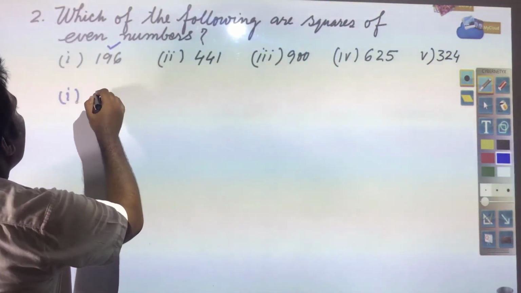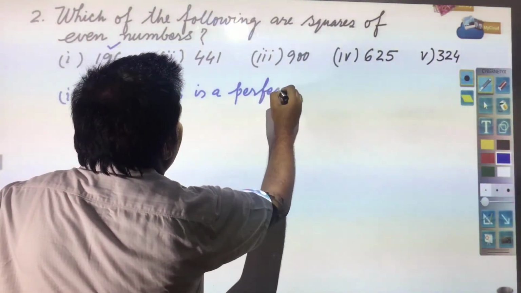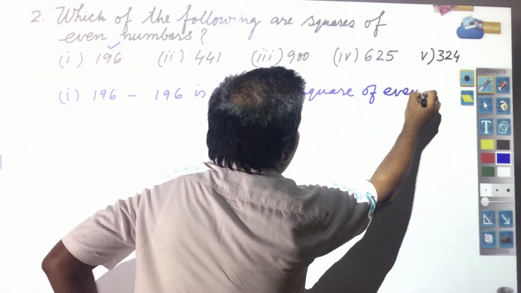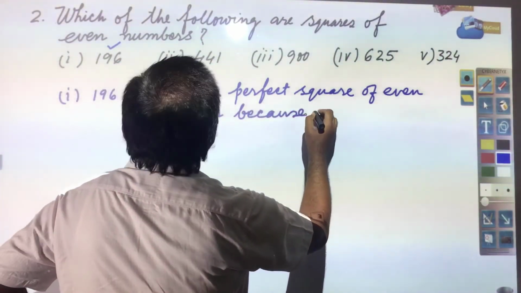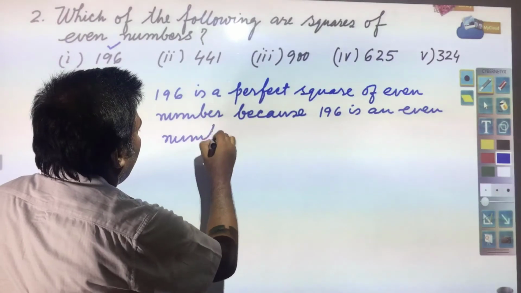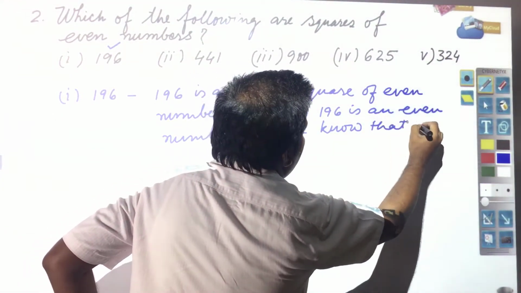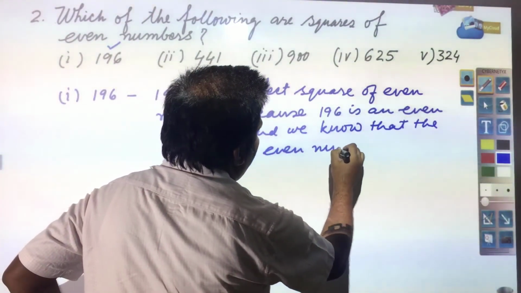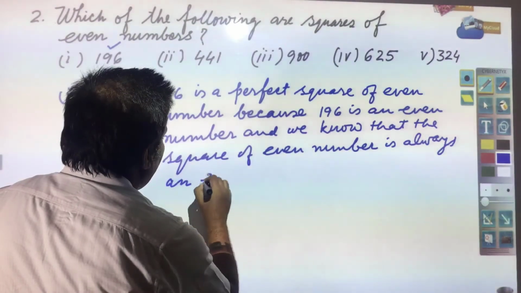Here we will write: 196 is a perfect square of an even number because 196 is an even number, and we know that the square of an even number is always an even number.